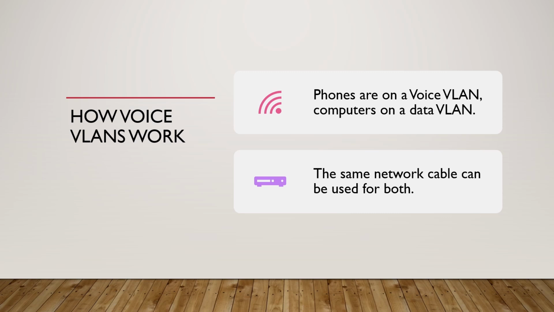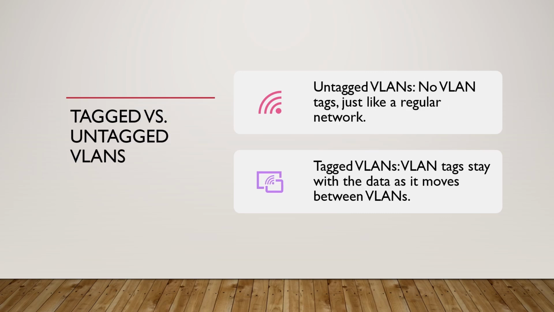Computers are on a data VLAN. The VoIP phone assigns voice traffic to a voice VLAN and passes the computer traffic to the data VLAN, all over the same cable.